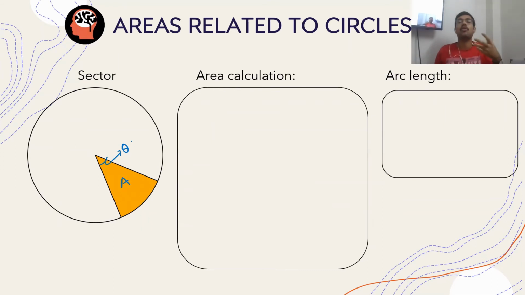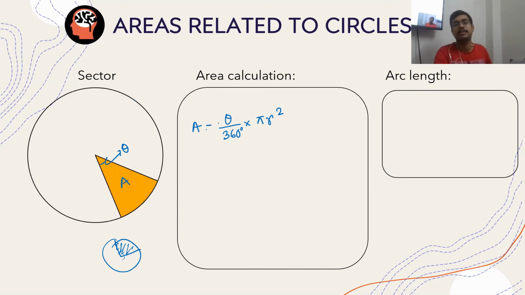Now, I'm just trying to draw an analogy. The more this angle is, the more this area is. It is increasing proportionately. What do I mean by that? If this theta is 90 degrees, suppose, then it is 1/4 of the entire 360 degrees. So you see the area of the sector is also 1/4 of the total area of the circle. So for theta, the fraction of the part will be theta by 360 degrees. And of this, I have the area of the circle, that is pi r square.